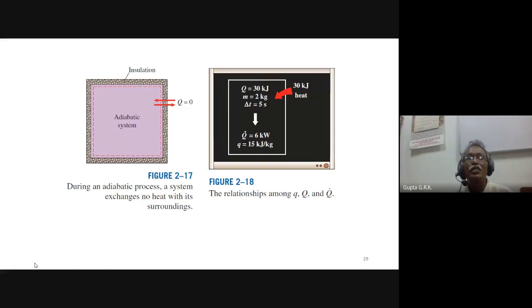During an adiabatic process, the system exchanges no heat with its surroundings. If it is completely insulated, there will not be any heat transfer, whatever the temperature difference, because it is completely insulated. To see the difference, if the amount of heat transfer is 30 kilojoules and the mass of the system, the working fluid, is 2 kg, then small q is 30 by 2, that is Q by m, 15 kilojoules per kg. And the rate of heat transfer, because 30 kilojoules in 5 seconds, Q dot is 6 kilowatts, 30 by 5.